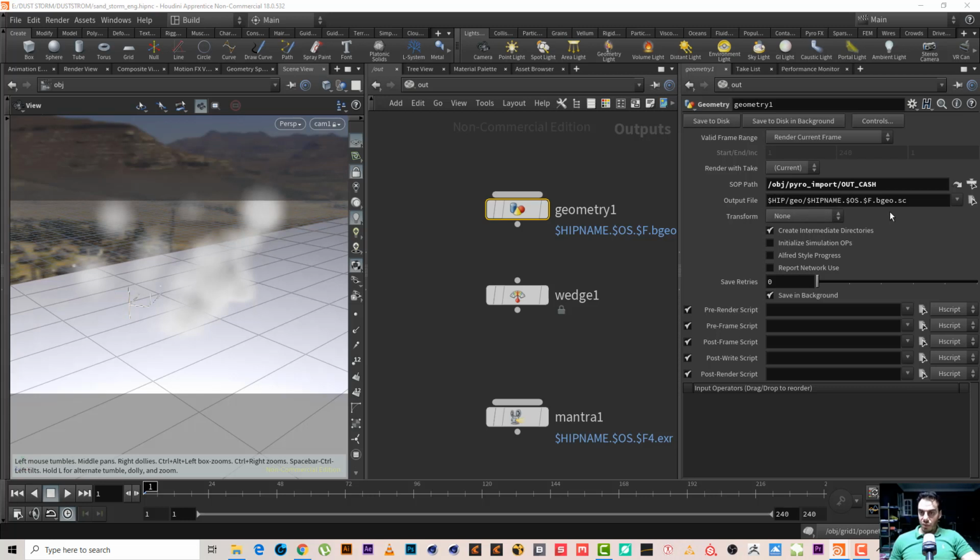But first we need to add something here. Let's add after the ship's name geometry1 meaning. So geometry1 dot $sign which, so now